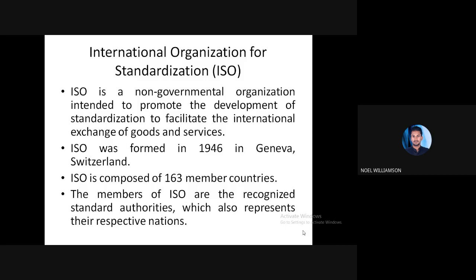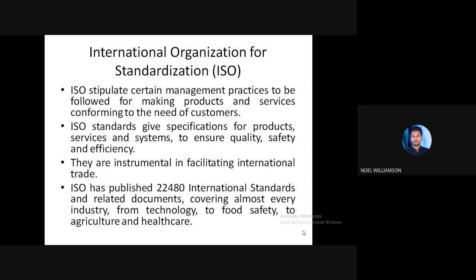Some of the history behind it: it was formed in 1946 in Geneva, Switzerland. It is composed of 163 member countries, including our country. The members of ISO are recognized standard authorities, which represent their respective nations.